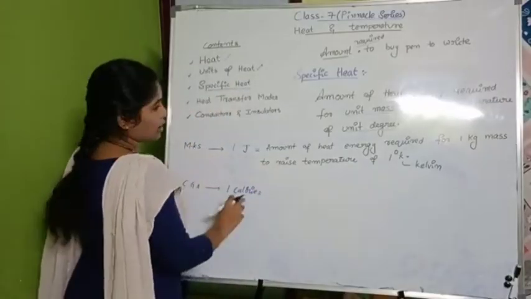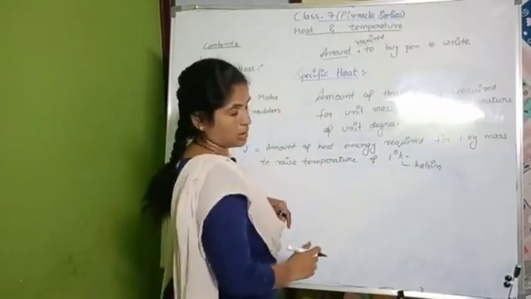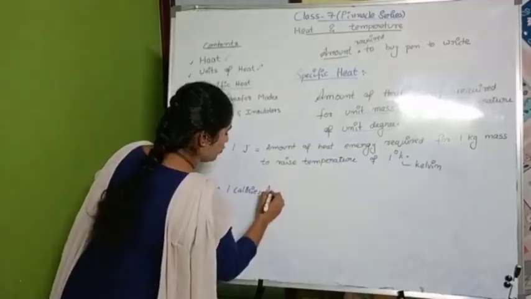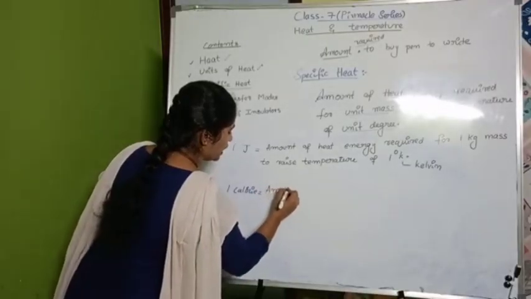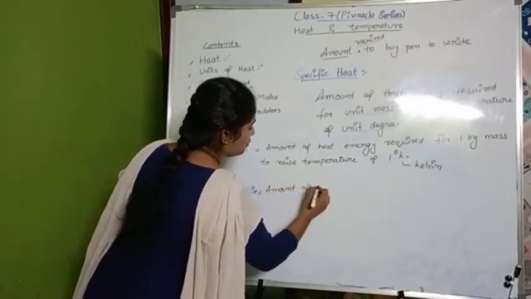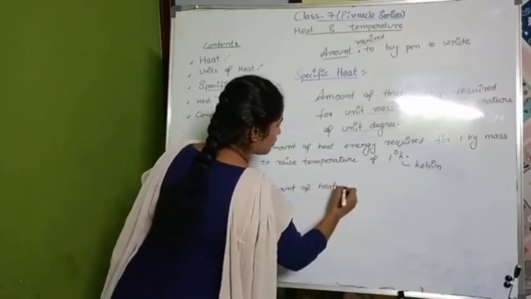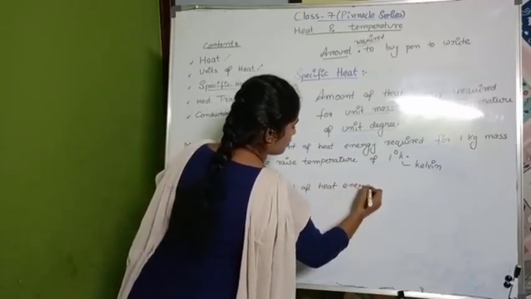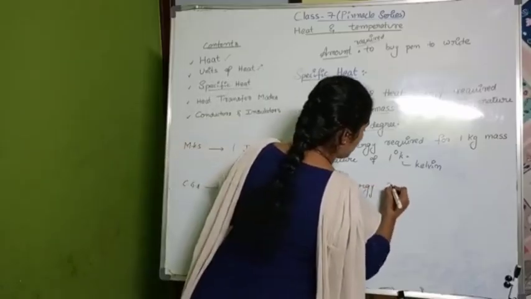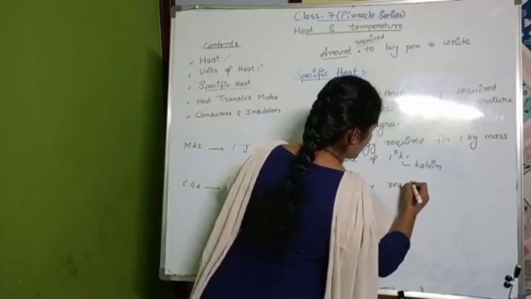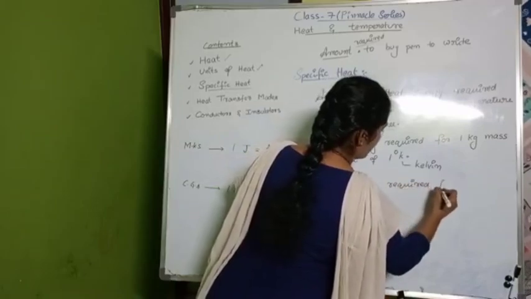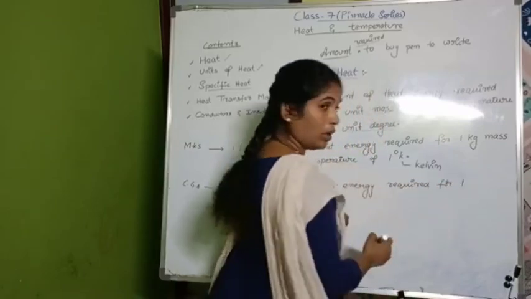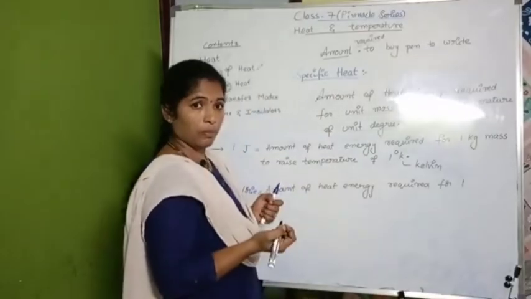Here mass should be represented in grams. So if I want to write the definition of 1 calorie: amount of heat energy required for how many? 1 kg or 1 gram?